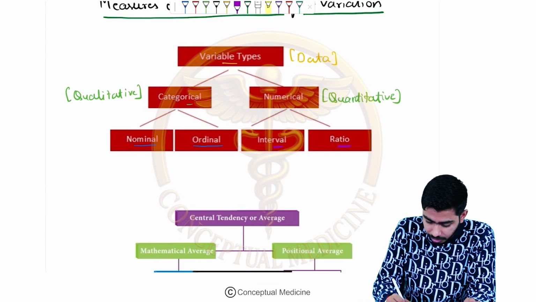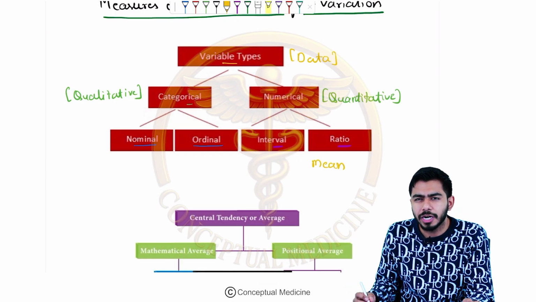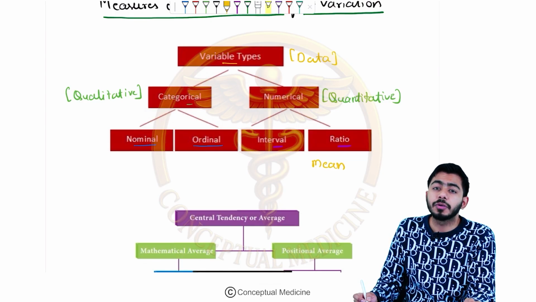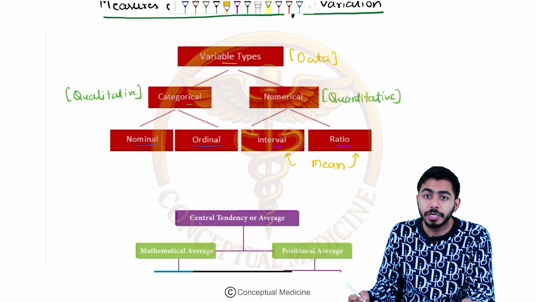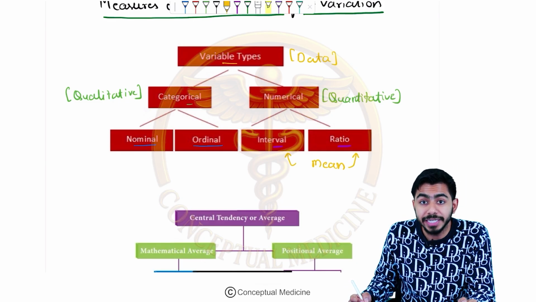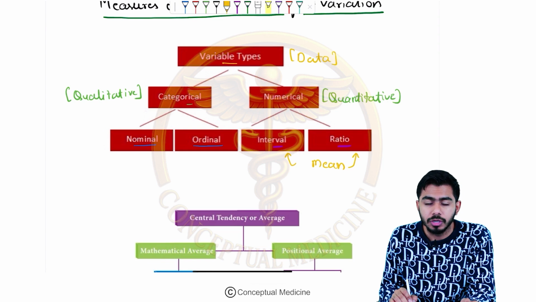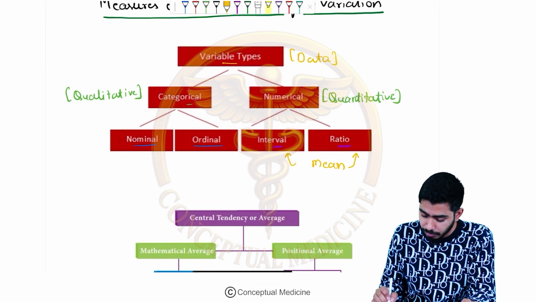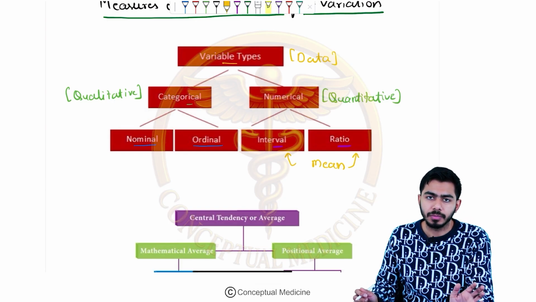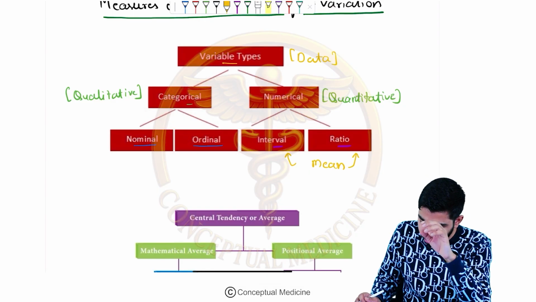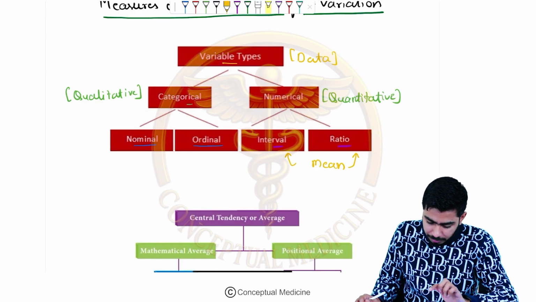It means I can write over here that if somebody asks me which data scales can be talked about if we are talking about mean, the mean can talk about two data scales, interval and ratio. If you talk about median, we will be considering ratio, interval, and ordinal also. And if you talk about mode, then it will be considering ratio, interval, ordinal and nominal, everything, right? But just understand that we are talking about mean, so that is the ratio and the interval.